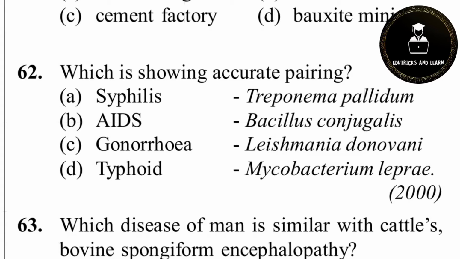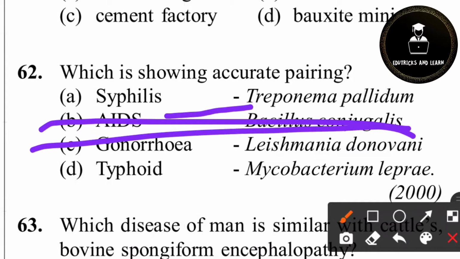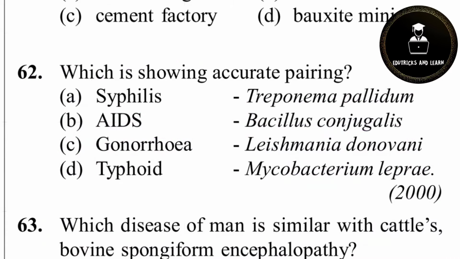Yes, it is correct. Syphilis is caused by Treponema pallidum. AIDS, no. Gonorrhea, no. AIDS is caused by HIV. Gonorrhea is caused by Neisseria gonorrhoeae and typhoid is caused by Salmonella typhi. So options B and D are wrong. Option A is the correct answer. Syphilis is the correct answer.